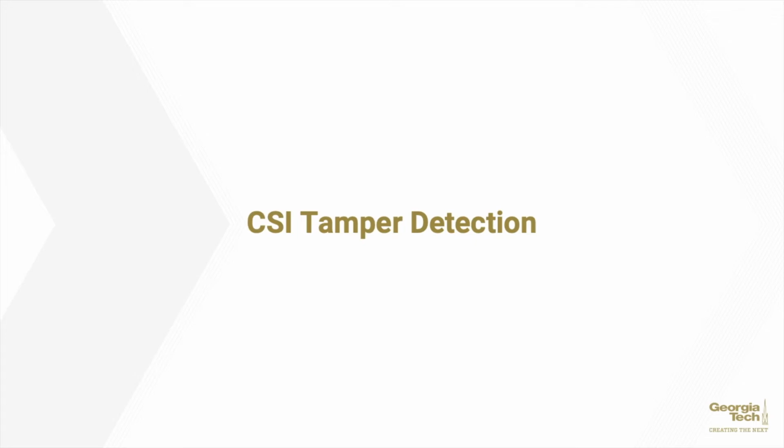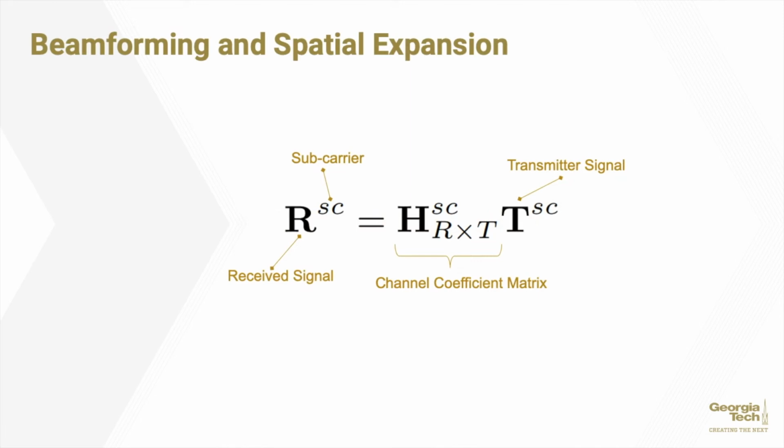The first point in describing this system is to examine using transmit filters to cancel channel effects, also known as beamforming. This is a good early example of the types of notation that the authors used to describe each of these systems. In this instance, the data transmission on each subcarrier, described as SC, is presented as a linear system of R, the received signal, equal to H, the channel coefficient matrix, multiplied by the transmitter signal T.